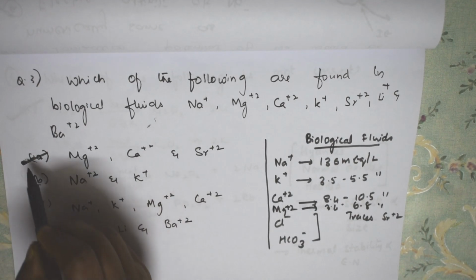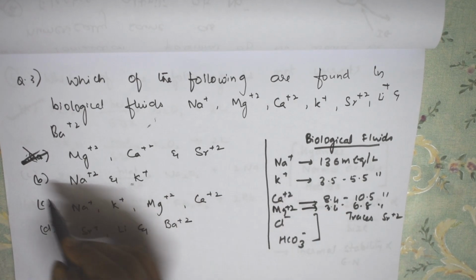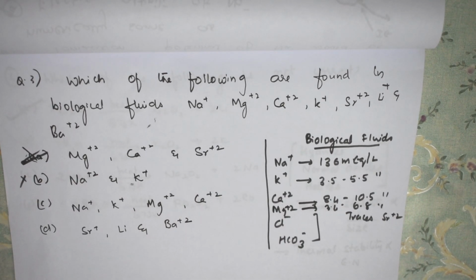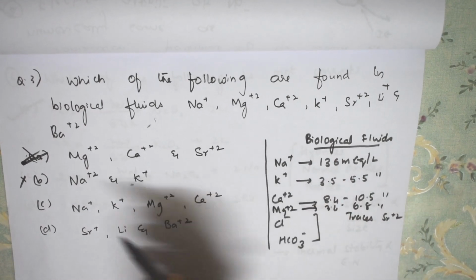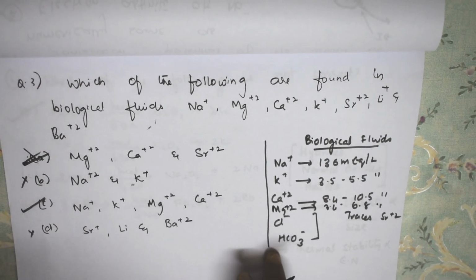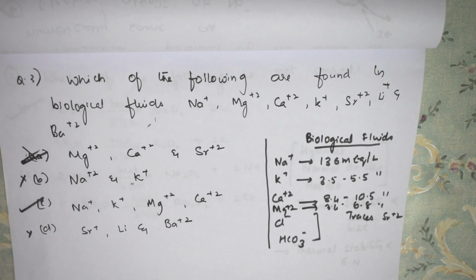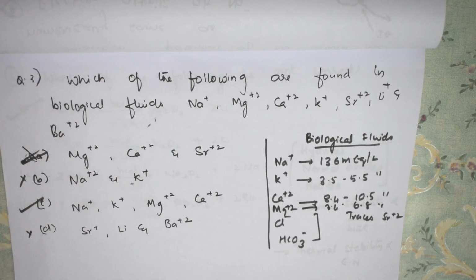So in this case, strontium is the wrong option. In this case sodium and potassium are there, but calcium is not, so it is a wrong option. In the third case, sodium, potassium, magnesium, calcium, this is the right option. So our biological fluids have both cations and anions in this ratio. The correct option is option C.